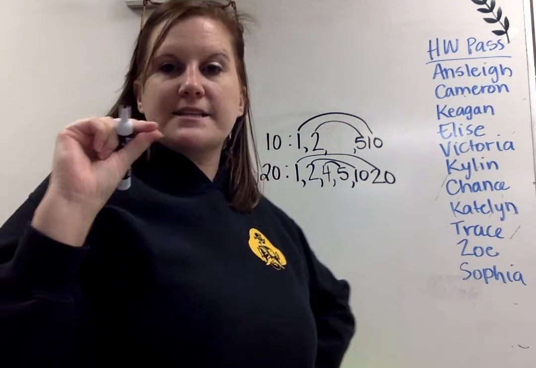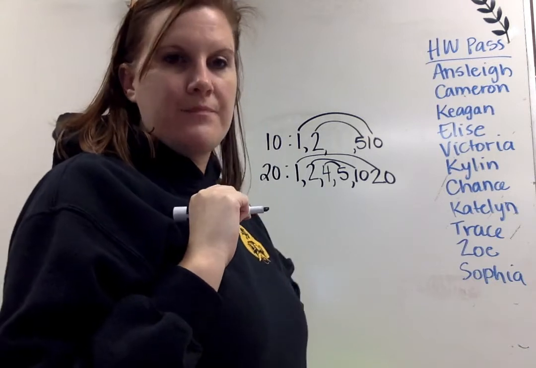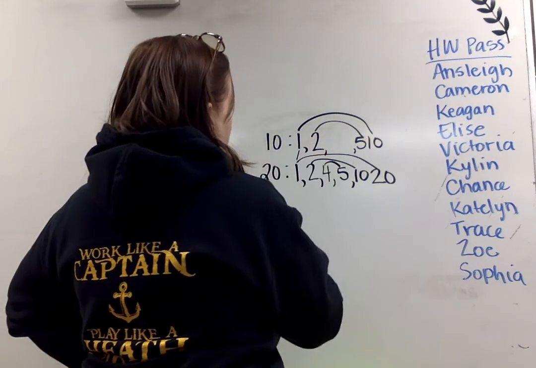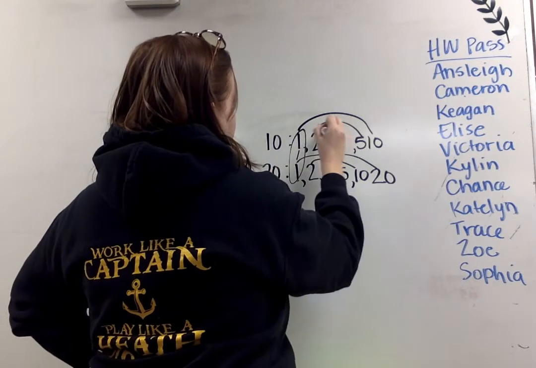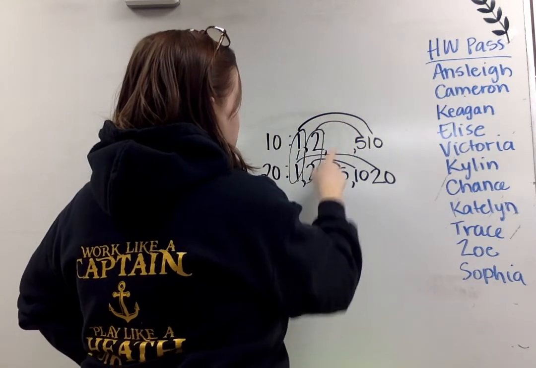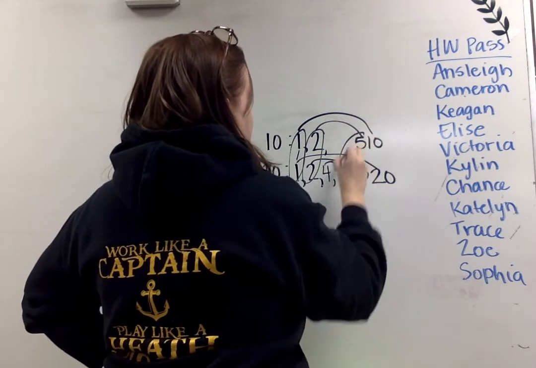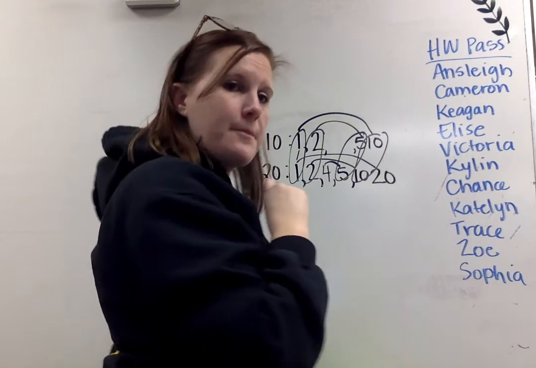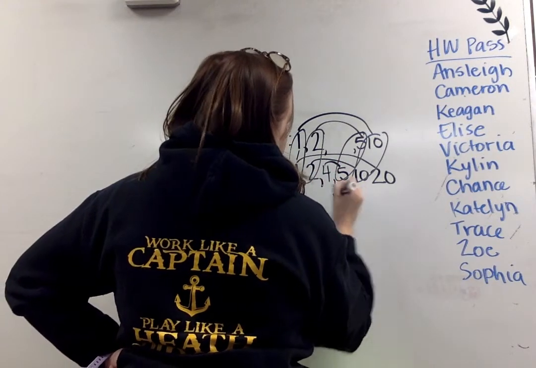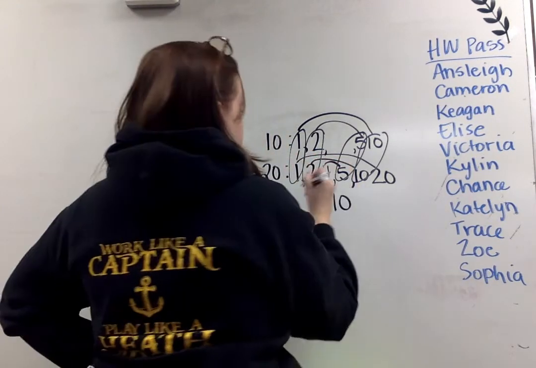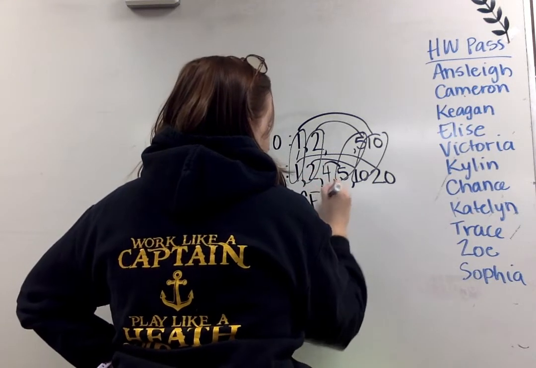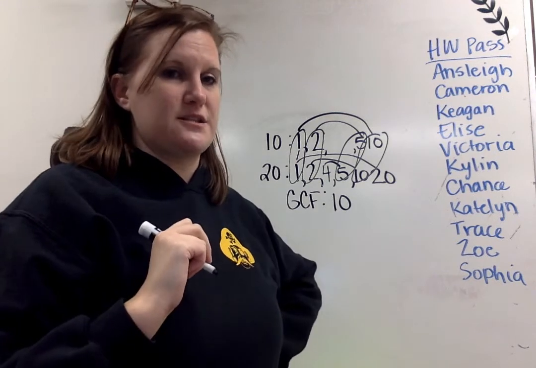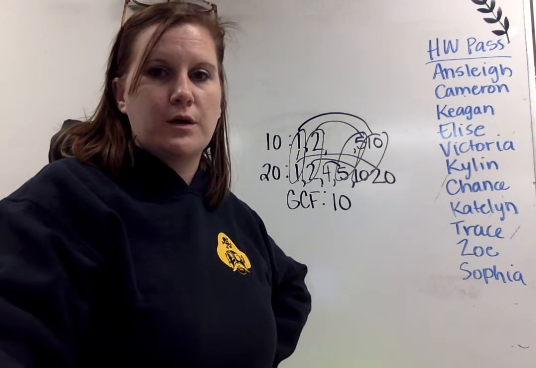With this, it's asking for the greatest factor in common. So we're looking at all the numbers they have in common. They have 1 and 1. They have 2 and 2. This one has 4, that one doesn't have 4. They have 5 and 5, 10 and 10. So the biggest number they have in common would be 10. Since it's the greatest common factor, we would say the GCF equals 10. We're going to use that a lot when it comes to simplifying fractions. So that is something that we need to make sure we know how to do.